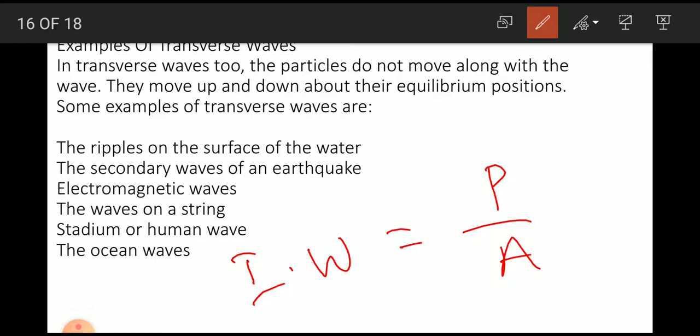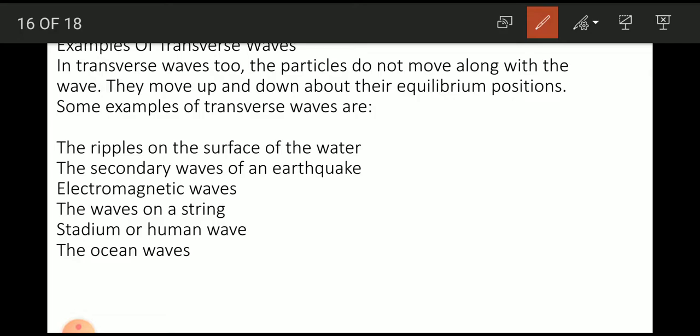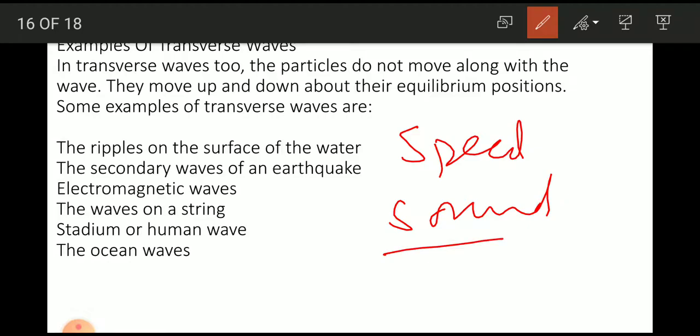Now, the next coming topic is sound, but I will explain only two points. Speed of sound. We have to calculate it in the next coming topic. Speed of sound depends upon two characteristics of the medium.